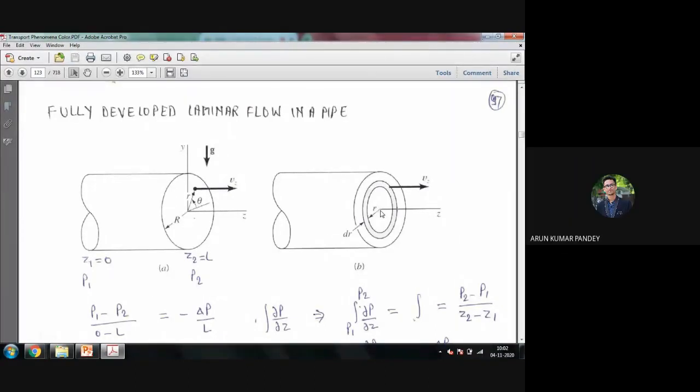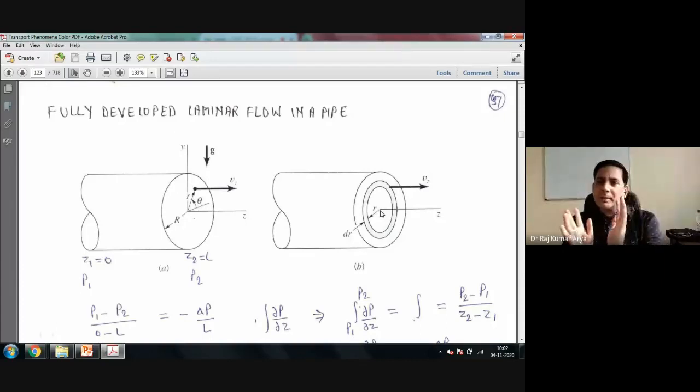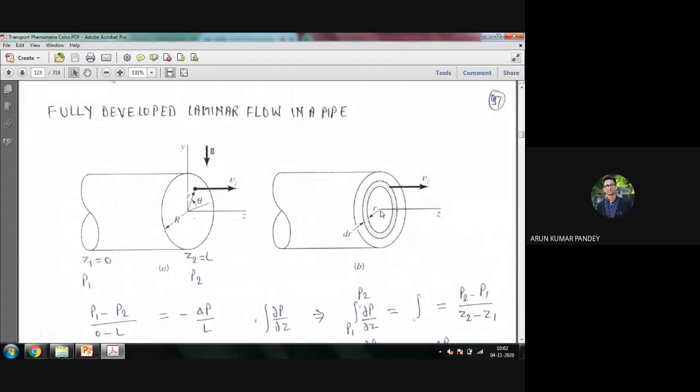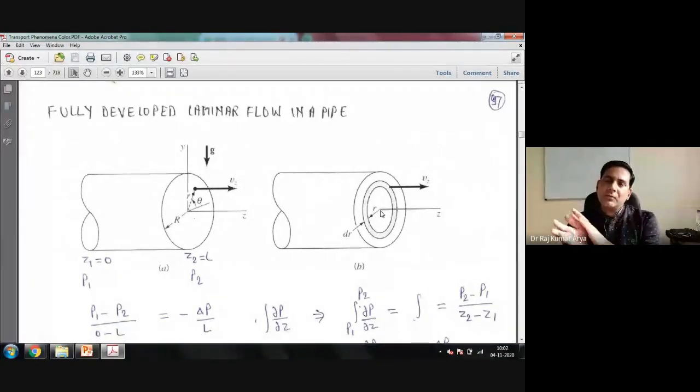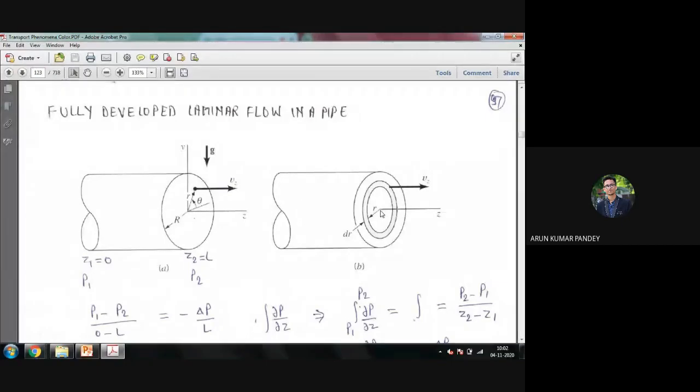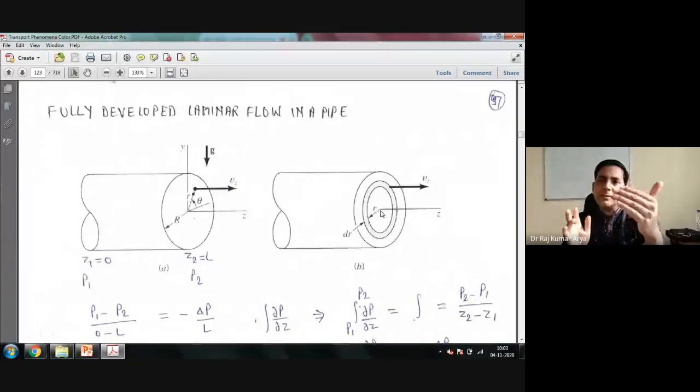So for that, its derivative with respect to r would be equal to 0. To have the maximum or minimum condition, your first derivative must be 0. So you get dVz upon dr equal to 0 at r equal to 0. That is your one boundary condition.